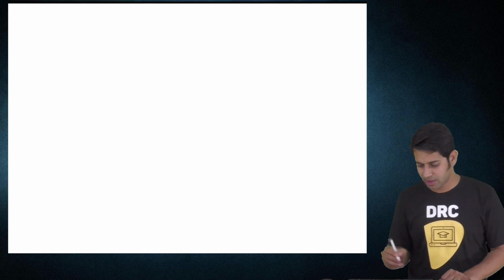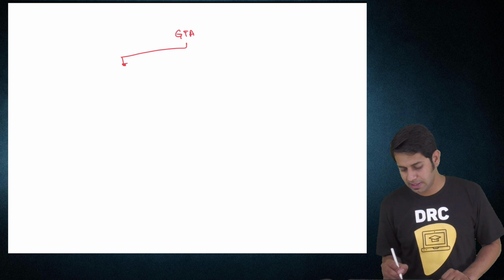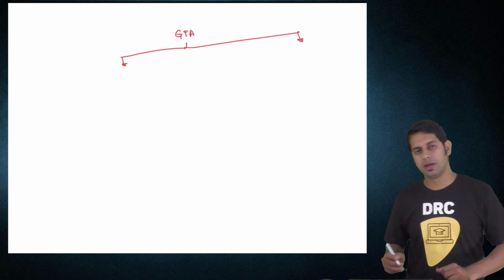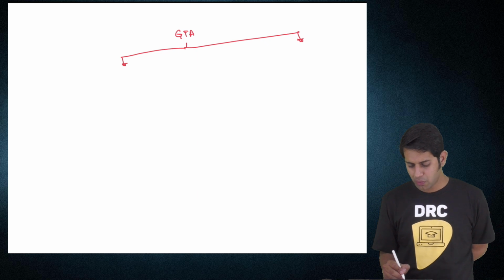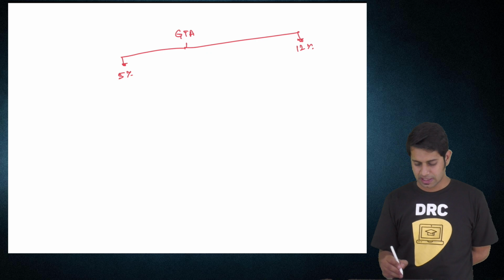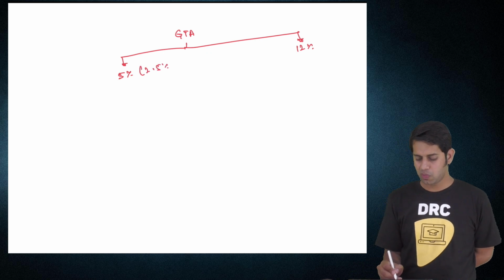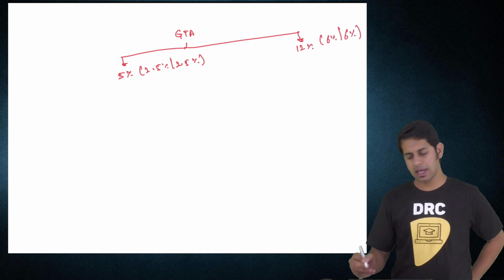Now, GTA. I am explaining the provisions with regard to GTA. Please see this beautiful provision they have told. GTA has two options. What option? Option to pay tax at 5% or option to pay tax at 12%. If I say 5%, that means 2.5% CGST, 2.5% SGST. If I say 12%, 6% CGST, 6% SGST.